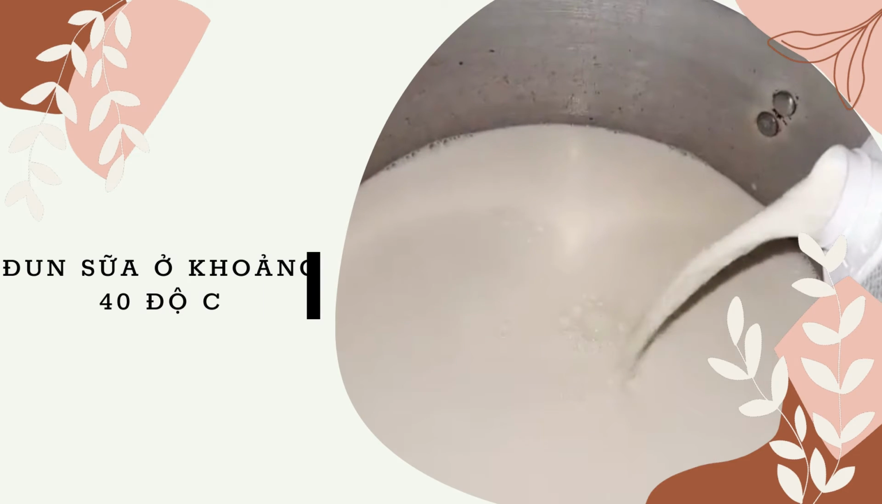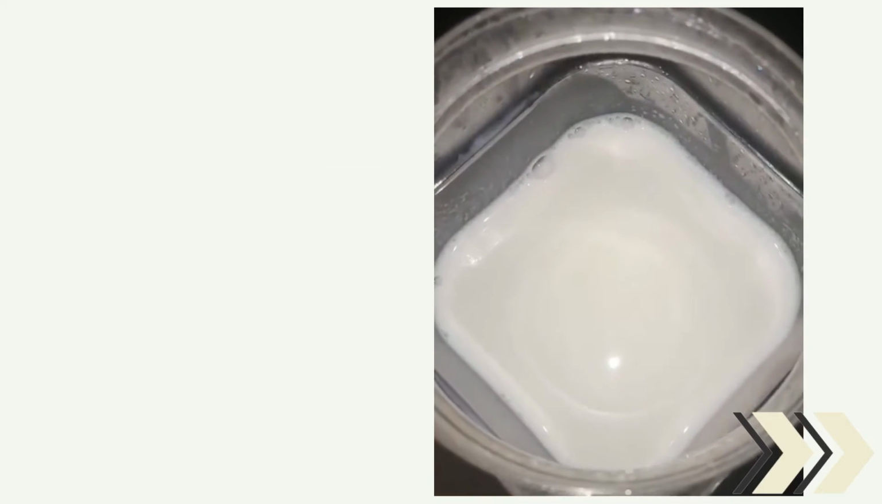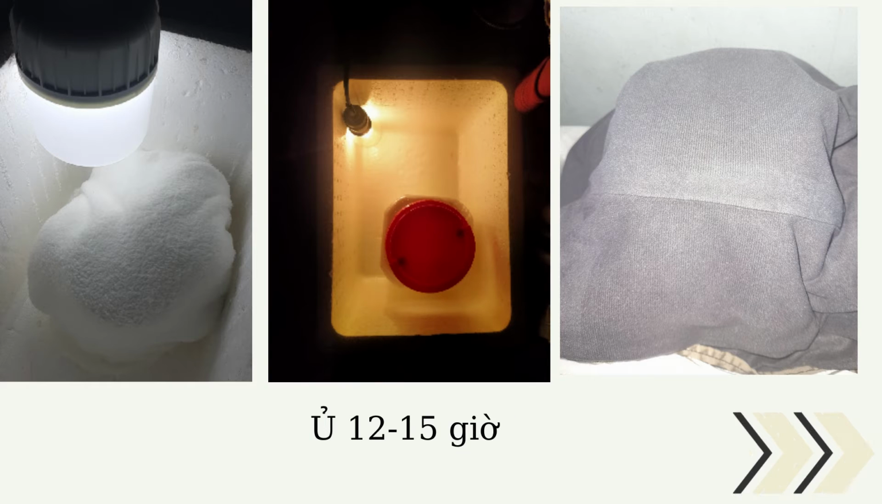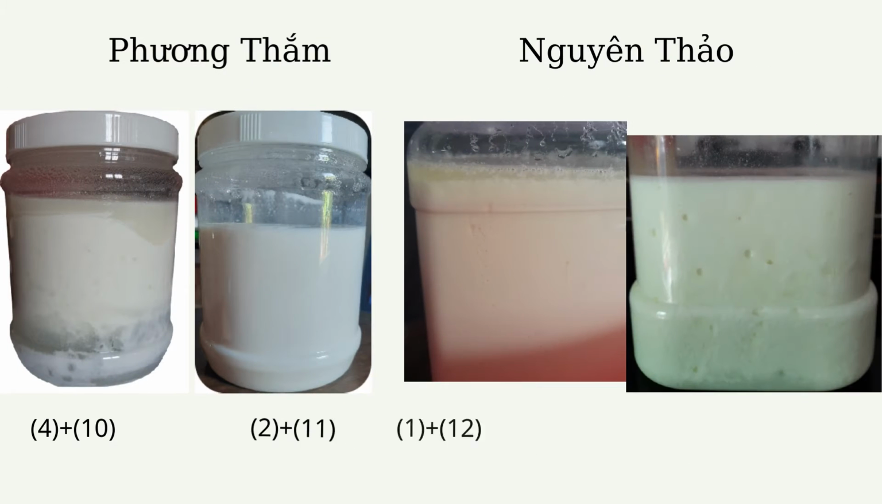Heat milk to about 40 degrees Celsius, mix the yeast packet with the warmed fresh milk, cover tightly, add probiotics, and incubate at 39 degrees Celsius for 12 to 15 hours. After incubation, if no butter layer appears, continue the cheese making process. Photos after brewing with yeast of the members.